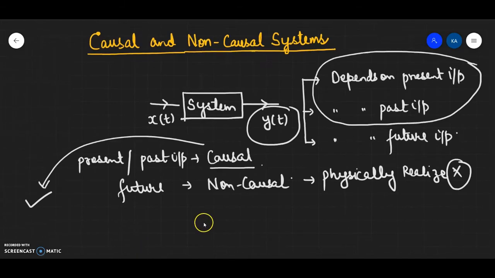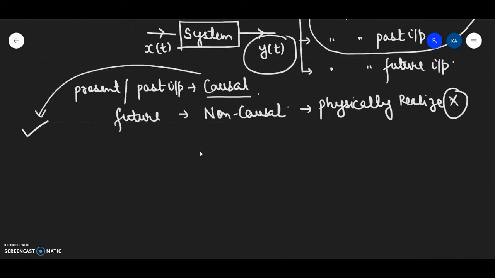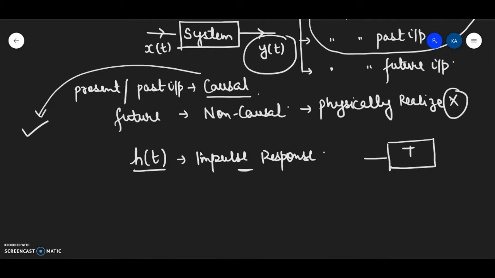Okay, now there is one more important constraint I'm telling you right here right now, but we'll be using it once we are done with impulse response. Fine. There is a condition. See, this h(t) is called the impulse response. We'll be taking up impulse response in a separate lecture as well, but I'm just briefing you about what impulse response is. For example, I have got a system. This is my system, and as an input I am giving an impulse signal. Fine. The response of the system for impulse input signal is called impulse response.